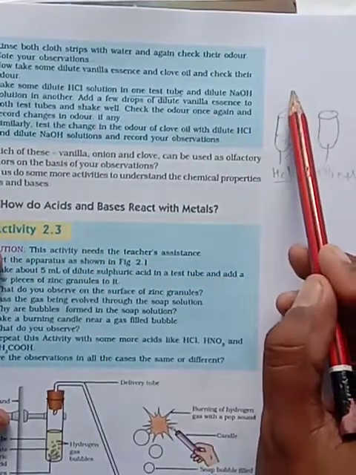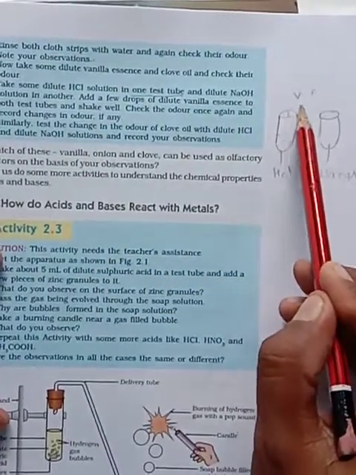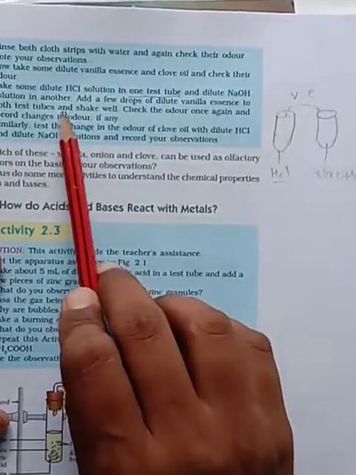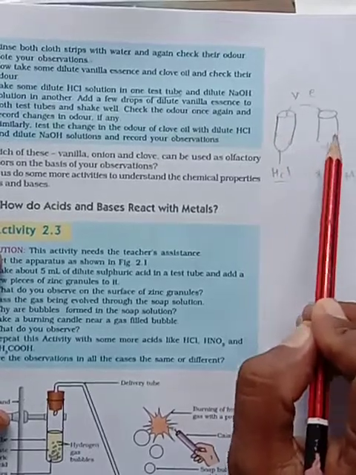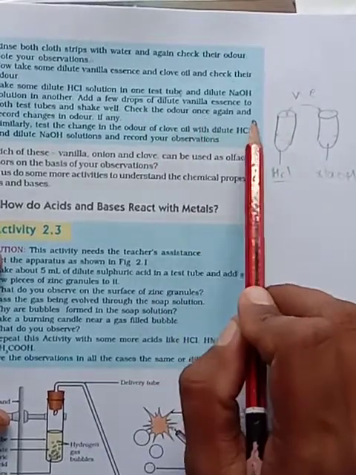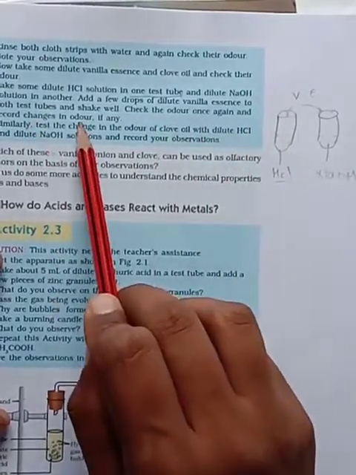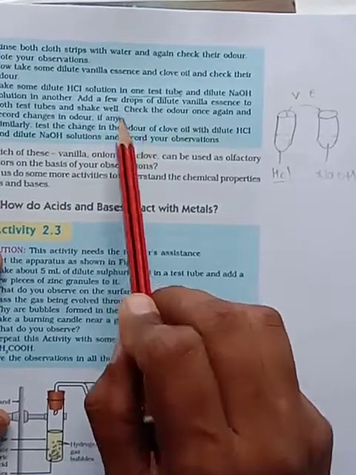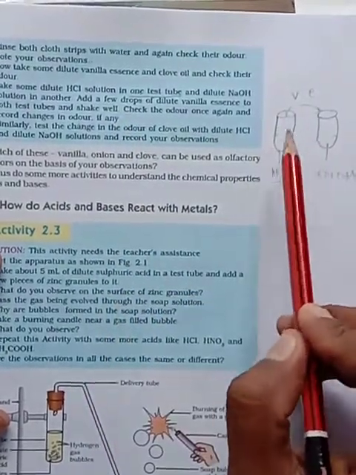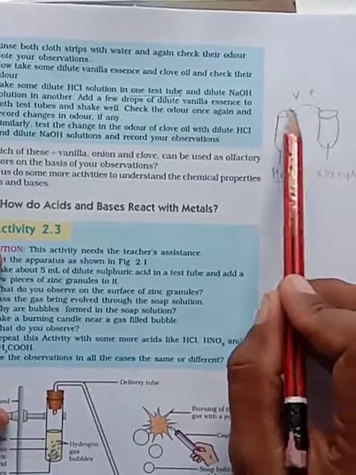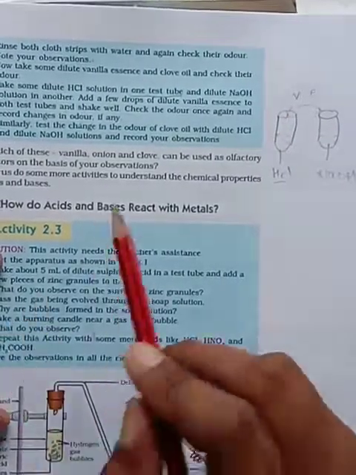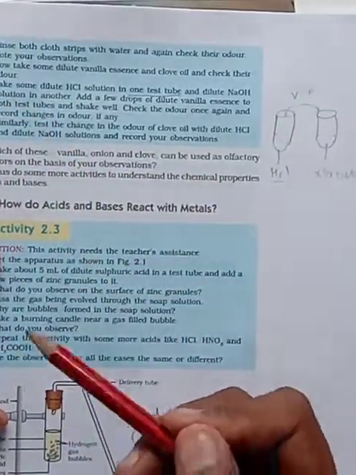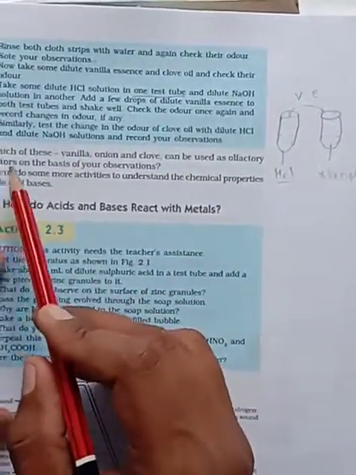You should add vanilla essence to both the test tubes and shake well. Check the odor once again and record any change in the odor. After shaking, you should see whether the odor of these two test tubes changes. I will send that activity by video, you should watch that video.